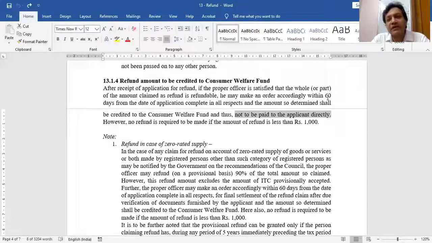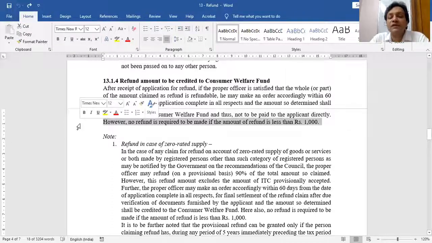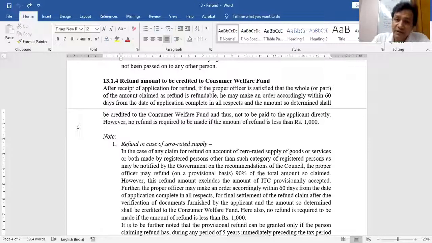They can make the payment later on, but after verifying so many things, not to me directly. Second point, if the refund amount is less than 1,000, then refund will not be made. Government will not waste the resources of making refunds of less than 1,000 rupees. This is the first point: in so many cases, refund will be transferred to the Consumer Welfare Fund, not to the applicant directly. Next point.